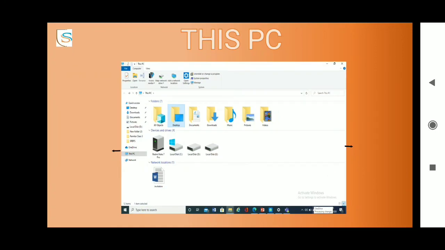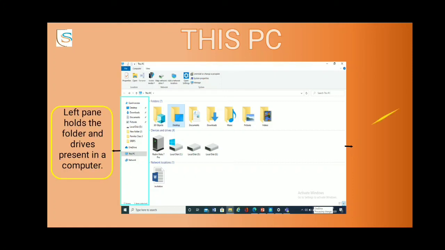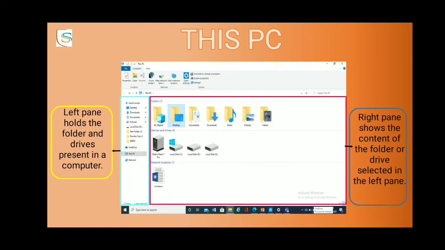Moving forward, this window is divided into two panes. One is the left pane, the other is the right pane. Left pane holds the folders and drives present in the computer. So in your computer, whatever folders and drives are there, you can see the whole list of them here on the left pane. Whereas the right pane shows the content of the folder or the drive selected in the left pane. So if I select pictures in the left pane, the right pane would be showing me all my pictures.